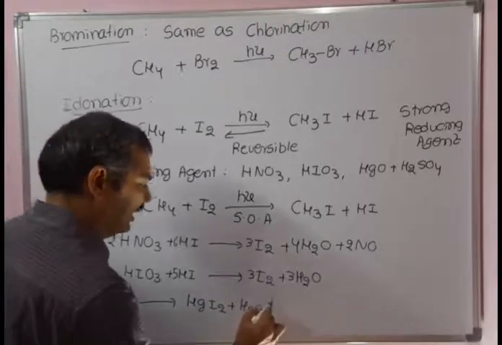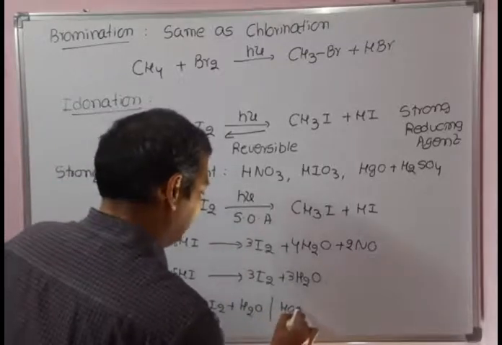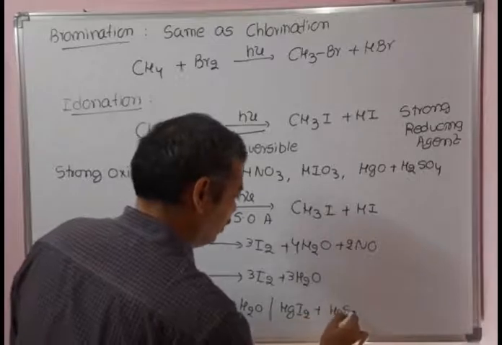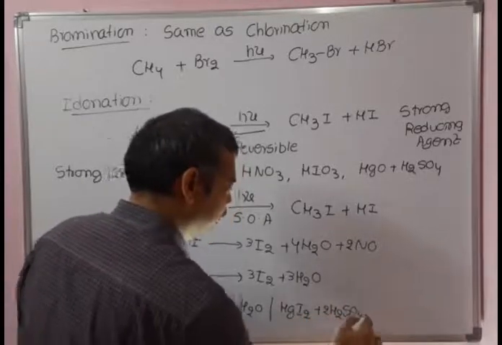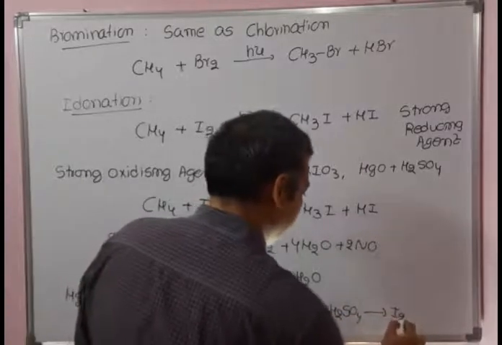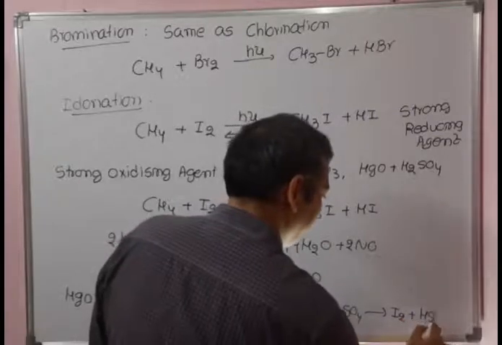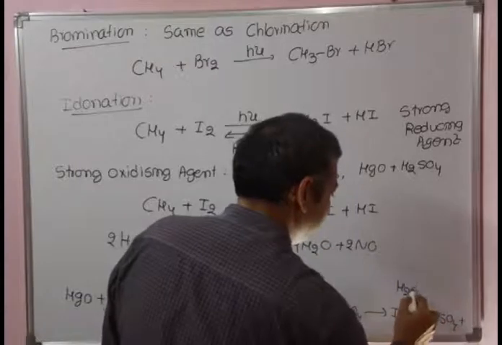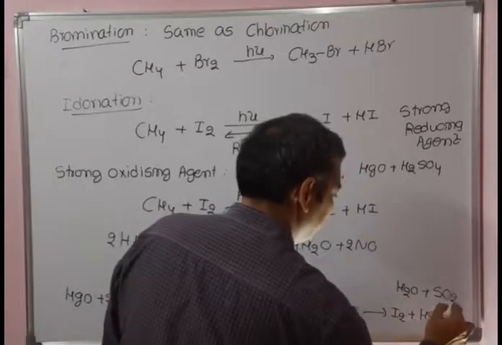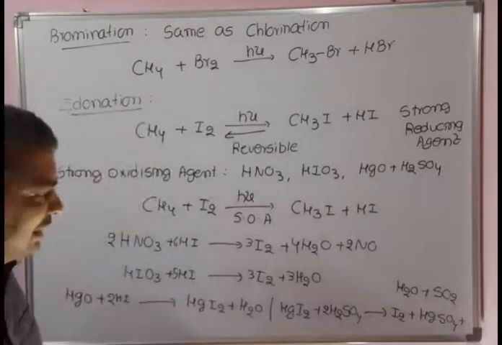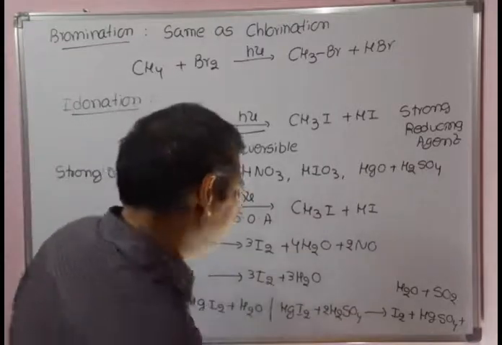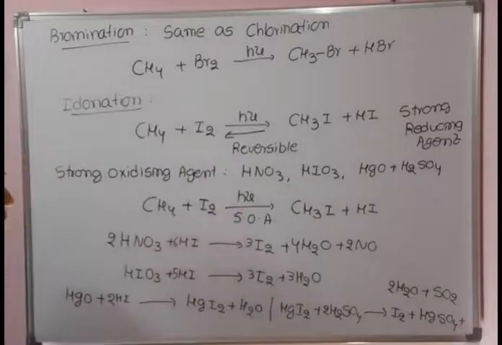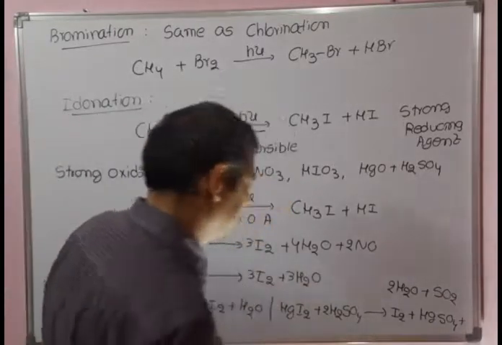That mercuric iodide further reacts with H2SO4, 2 moles, to give I2 plus mercuric sulfate plus 2H2O and SO2. Now it's balanced.